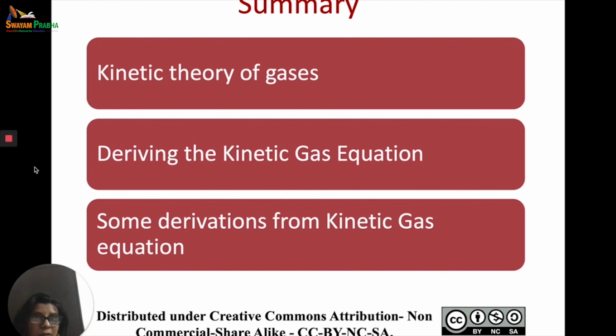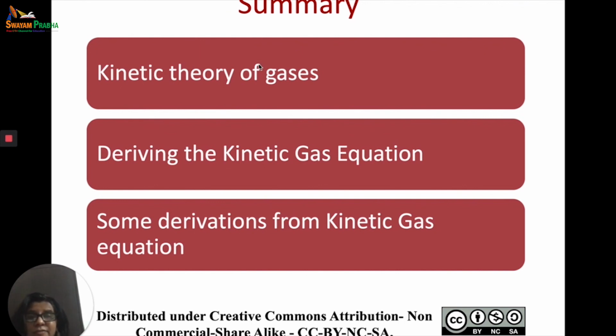And the last and one of the most important points was that the average kinetic energy of the gas molecules is directly proportional to the absolute temperature. So, because the kinetic energy was directly proportional to the absolute temperature, the velocity of the gas molecules is directly proportional to the square root of the absolute temperature. So we did kinetic theory of gases, their postulates. So we just discussed the postulates.